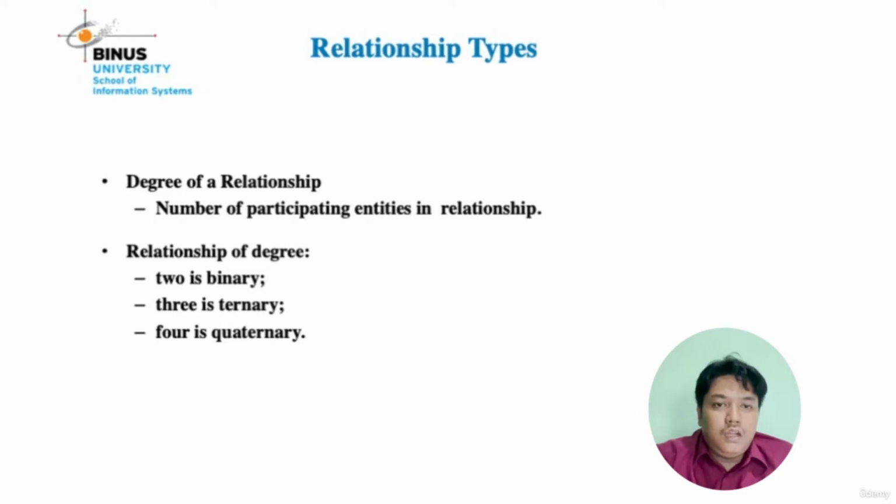There are three types of degree. A relationship between two entities is called binary. A relationship between three entities is ternary. A relationship between four entities is quaternary.